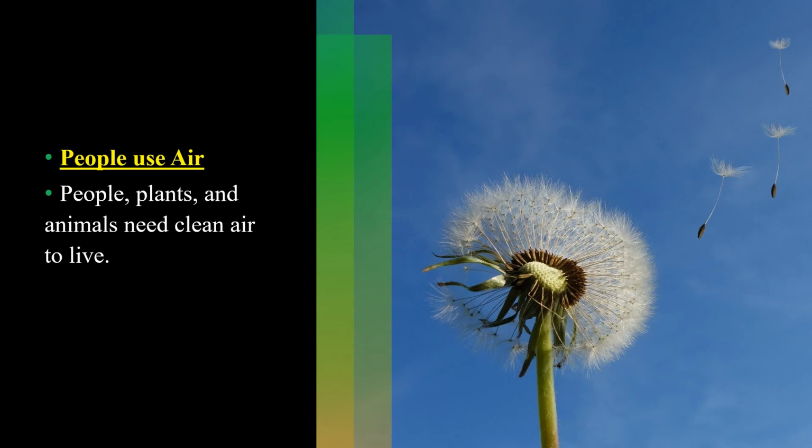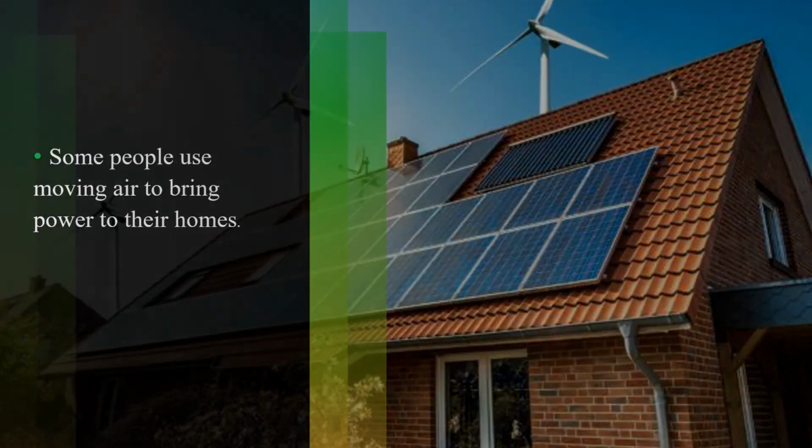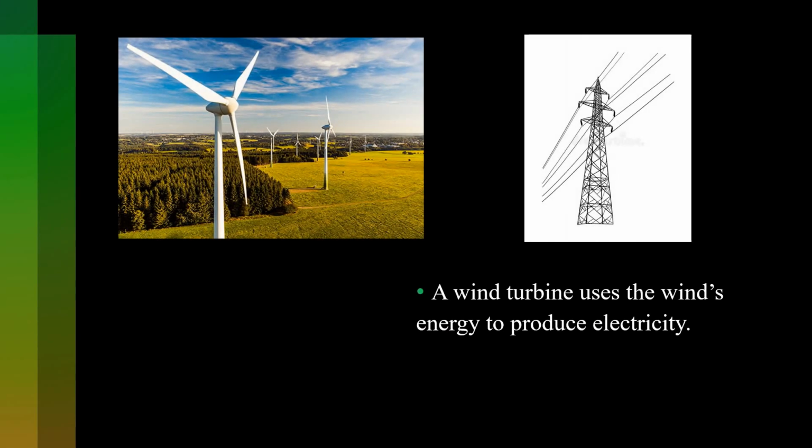Can we live without air? Of course not. People, plants, and animals, every living thing needs clean air to live. Some people use moving air to bring power to their homes. So we can use air not just for breathing or to live, we can also use air to bring power, like electricity. How can we use air? By using wind turbines, the energy of wind, to produce electricity. These wind turbines are found in a big place without any building, and depend just on air.